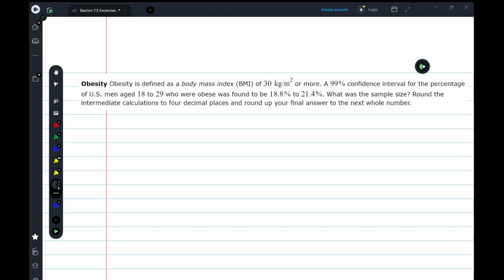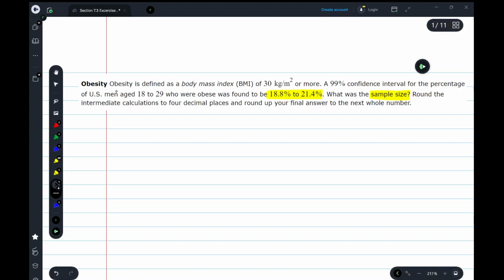In this problem, instead of being asked to use the information to calculate the confidence interval, we're actually given the confidence interval, and it's asking us to find the sample size. As you've read in the textbook, sample size has a big impact on the confidence interval, whether you're working with means or, in this section, proportions. So let's read this and get the context of it and then figure out how we're going to solve it.